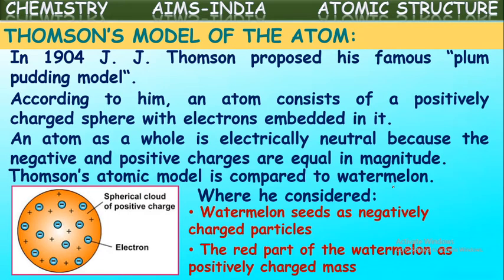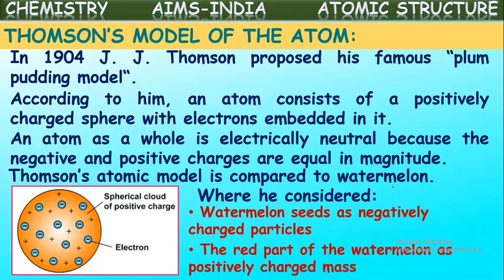That is why his model is also famous by the name watermelon model, or plum pudding model, or apple pie model. These are because he compared the model of the atom with these different fruits. Just as the red pulp is spread over the watermelon, in the same way the positive mass is also spread over the atom.